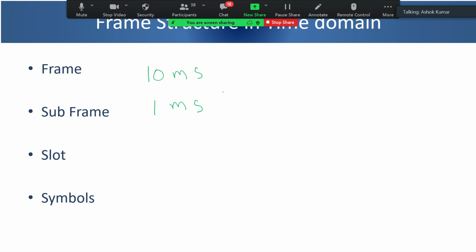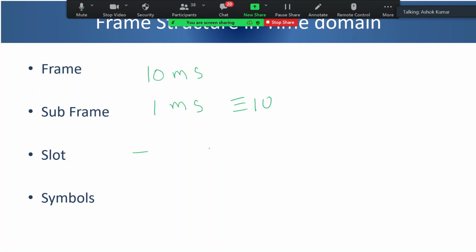So the frame size and subframe size are similar to 4G, 10 millisecond and 1 millisecond. Then the next question is, what is the slot size within subframe? So basically what you saw here is that one frame will have 10 subframes of 1 millisecond duration. So what will be the slot size or slot duration?